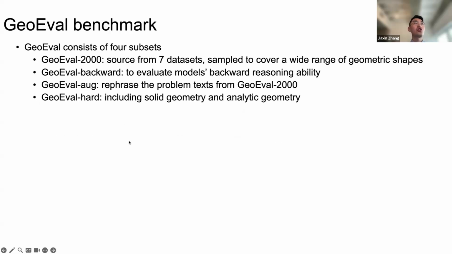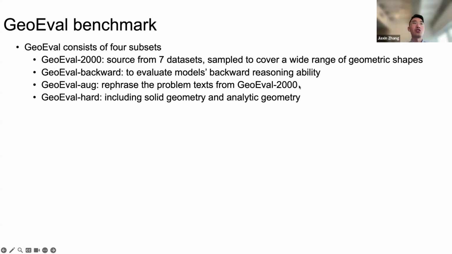As a result, we propose the GeoEval benchmark to evaluate the proficiency of large language models and multimodal models. In general, GeoEval consists of 4 subsets. The first one is GeoEval-2000. It is sourced from 7 public datasets, sampled uniformly from them to cover a wide range of geometric shapes. Another one is GeoBackward, designed to evaluate models' backward reasoning ability. Basically, we mask a condition from the problem statement and append the answer, and we would like the model, given the answer, to work out what the condition is.